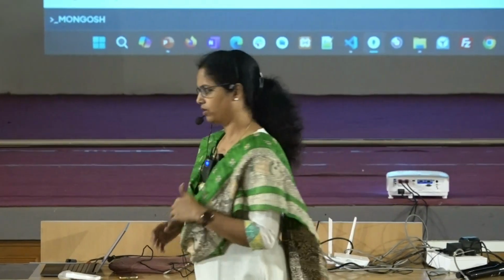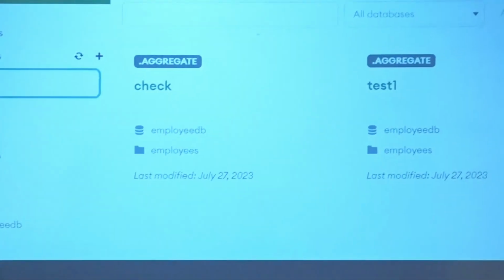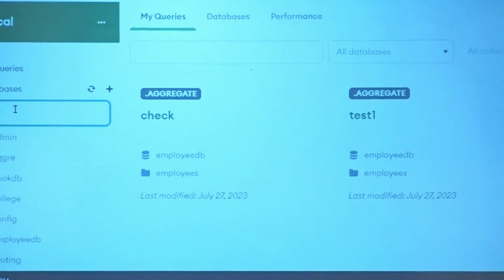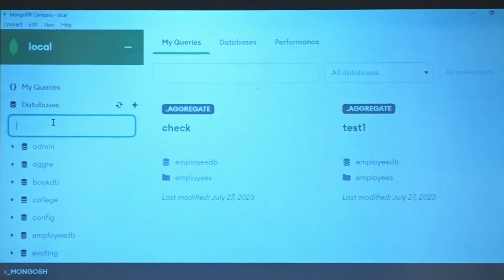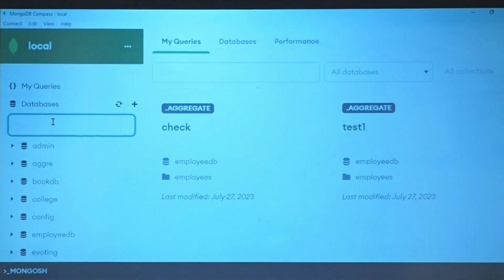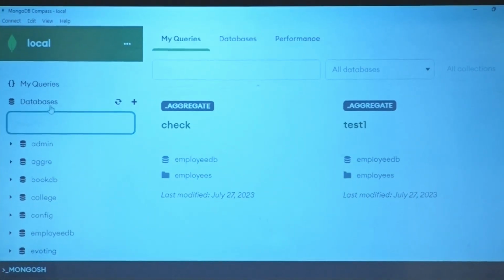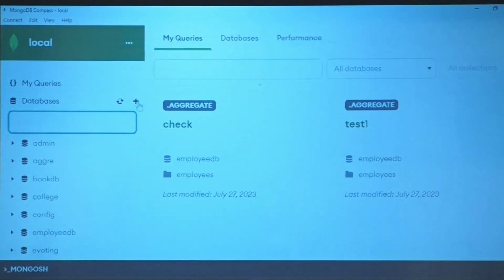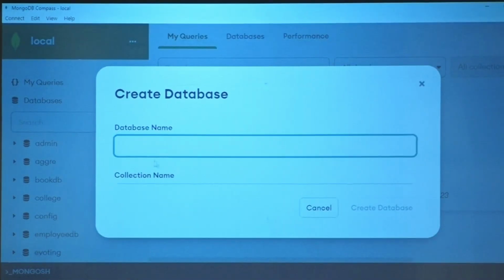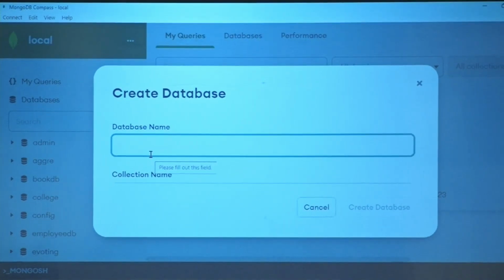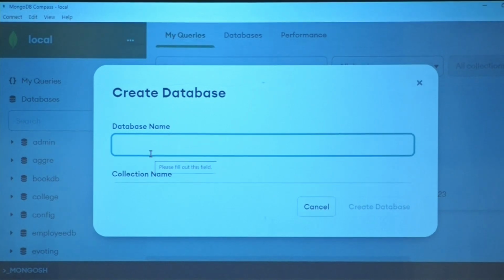In MongoDB, whenever you are trying to create a database, you must create a collection, right? Now let's see. Without a collection, if you create it, the database will not be there. It disappears. I'm going to show you quickly what I mean. So here I have everybody's databases. The UI is very, very simple and very straightforward. So I say create a database. Remember in Atlas also I showed create a database. Here I'm going to say